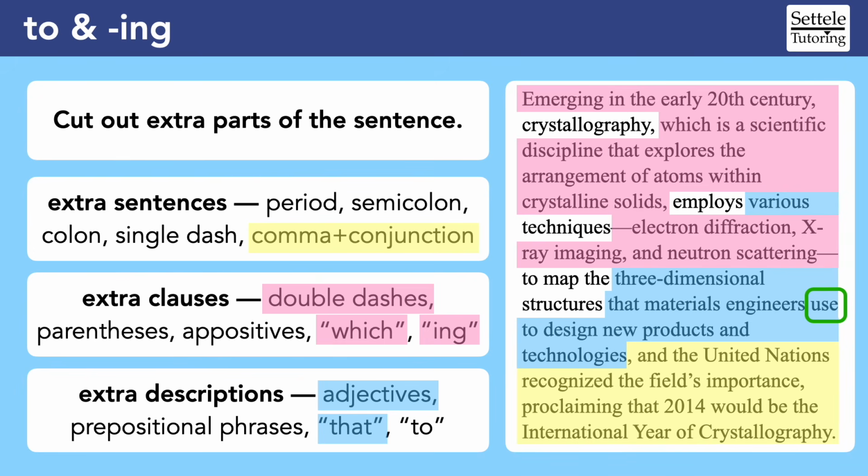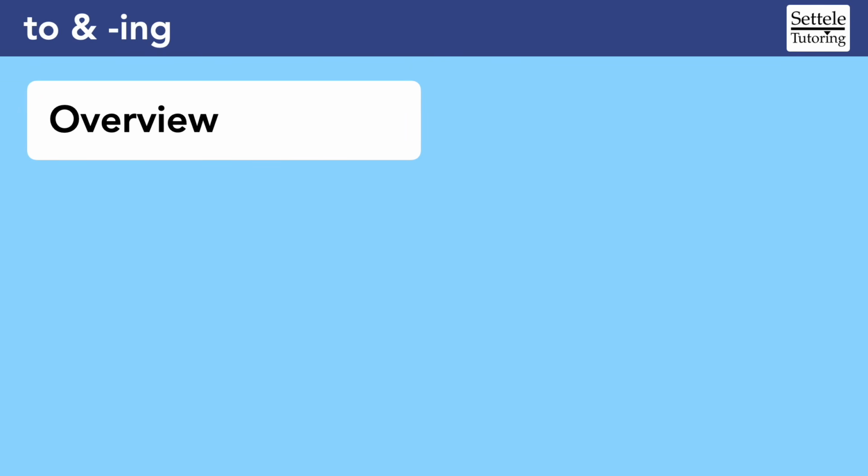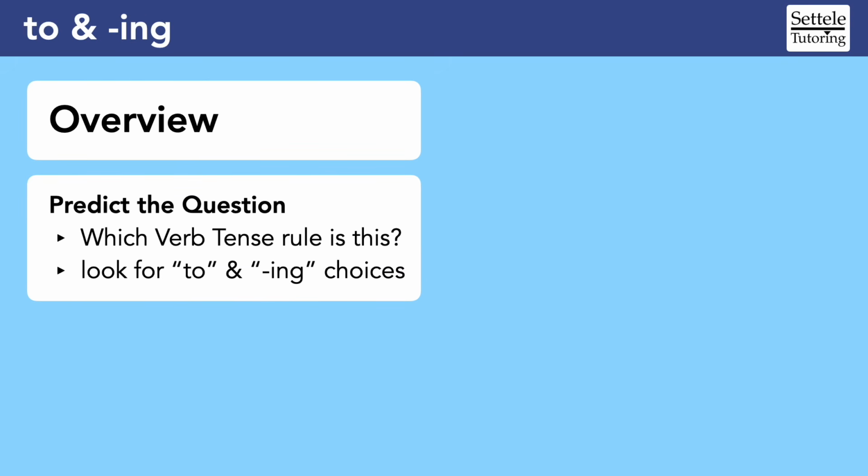Let's finish up with the final review of how you should handle the "to" and "ing" questions. First, you have to make sure that the question is actually testing this grammar rule before you get carried away breaking the sentence apart. Many questions with verbs in the answer choices will be about singular and plural verbs, or past, present, and future tenses. Make sure you watch my lesson on how to identify each type of verb tense question. But if the answer choices seem to include the "to" and "ing" versions of a verb, then you're probably going to need to think about the sentence structure.